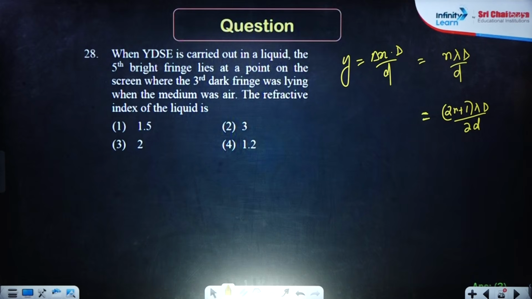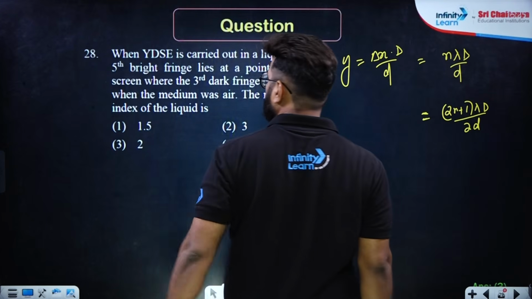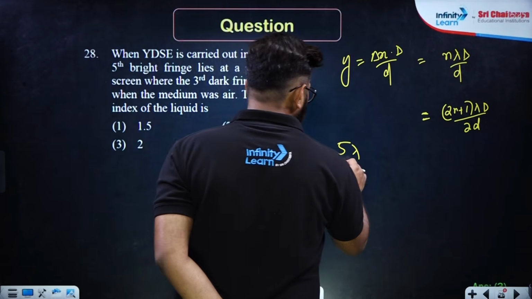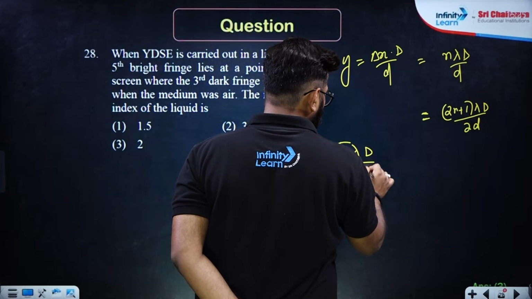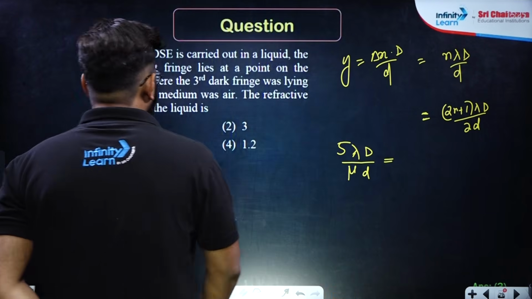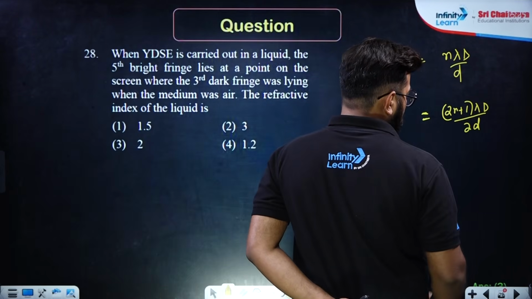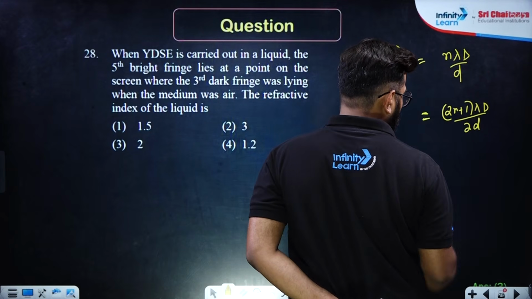Okay. Now they're saying the fifth bright fringe, that means 5 times. Since it is kept in a medium, in a liquid, it will be 5 lambda by nu, capital D upon small d. This distance is equal to the third dark fringe. So third dark fringe over here will be how much? The first one arises at n equals 0, which is lambda by 2.